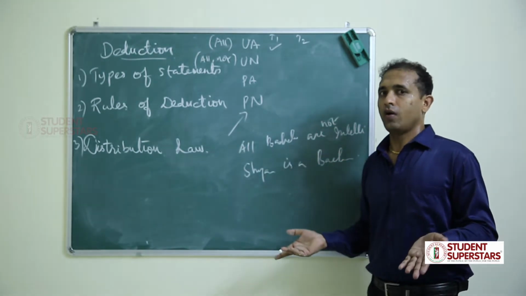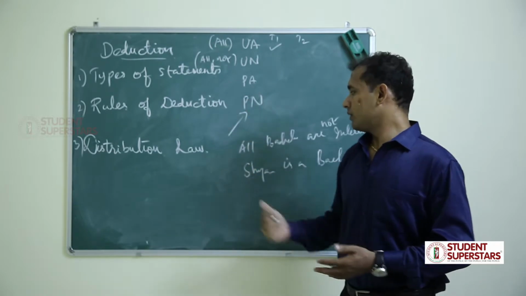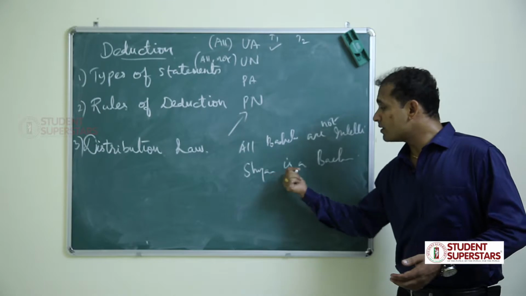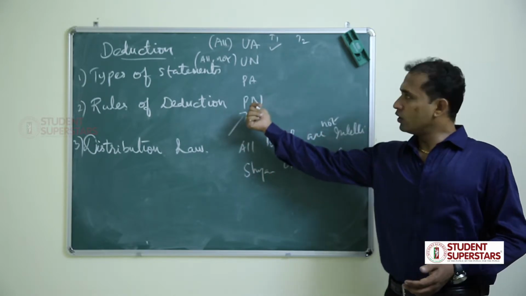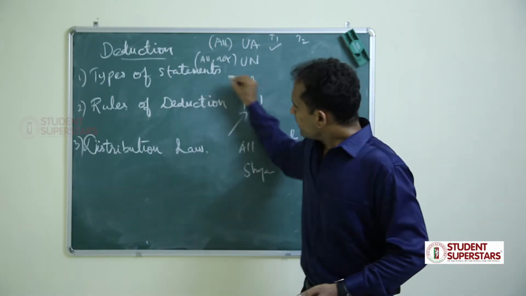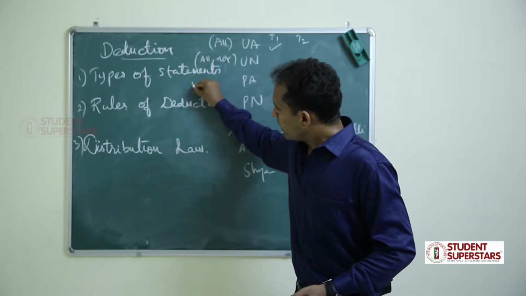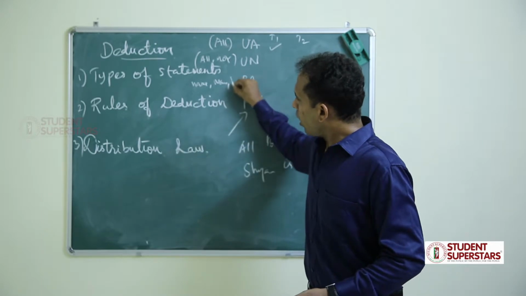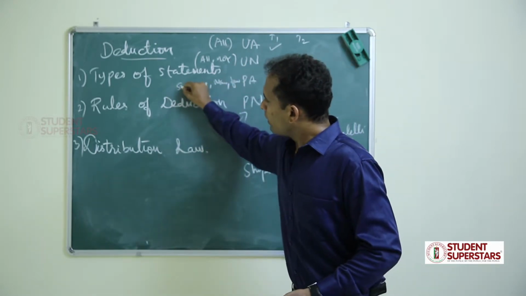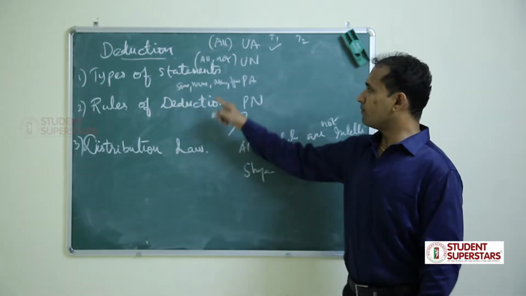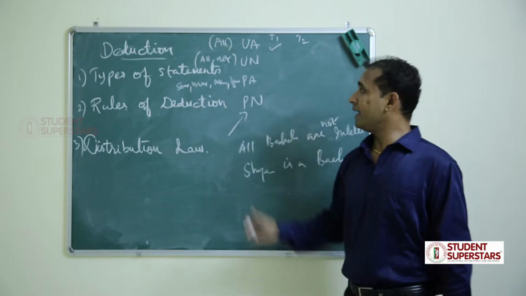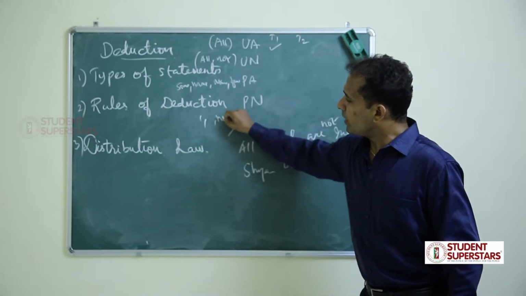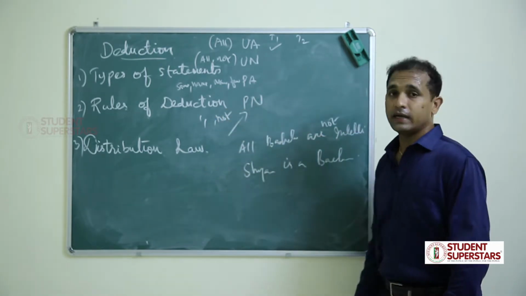Shyam is a bachelor. This is particular affirmative because the statement is positive. There is no negative. If Shyam is not a bachelor, then it's particular negative. You got the difference? So particular affirmative statements start with some name or many or few or some. Some, few, many. Then if there is not, then it is particular negative.